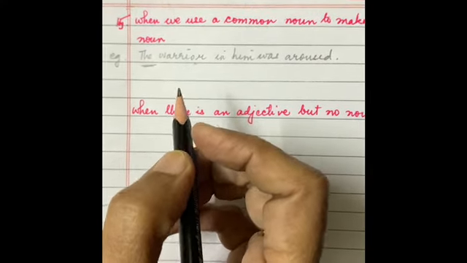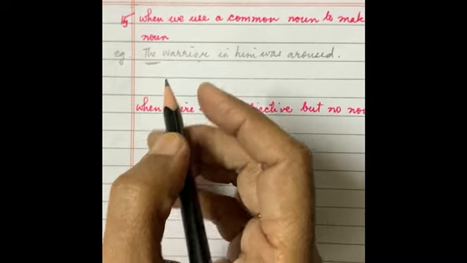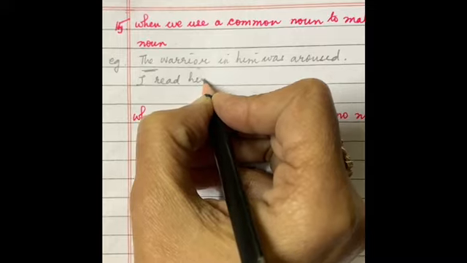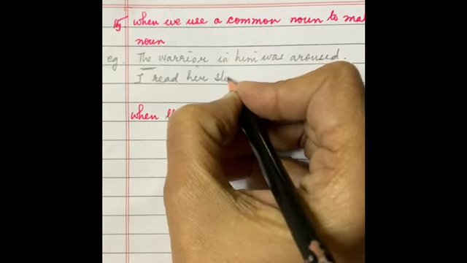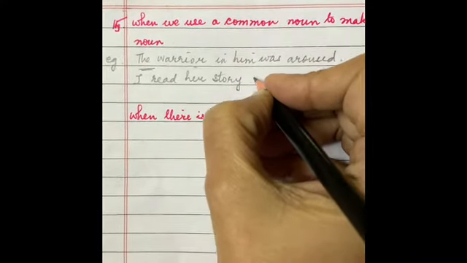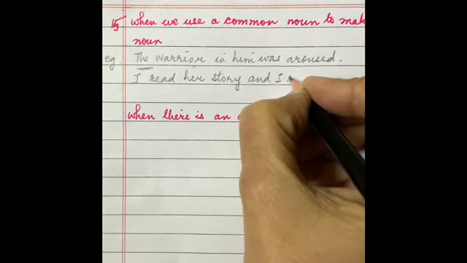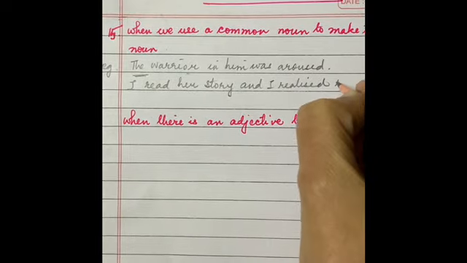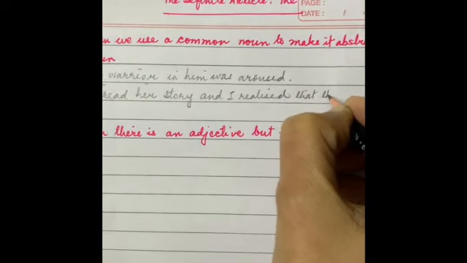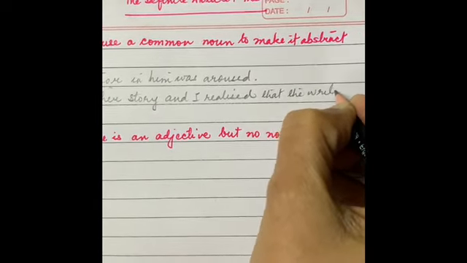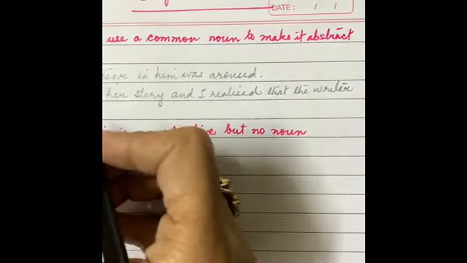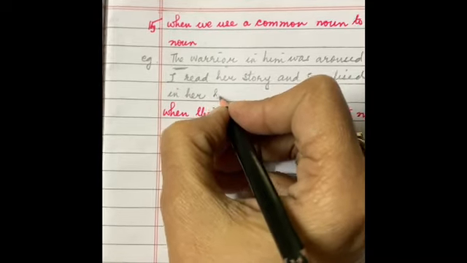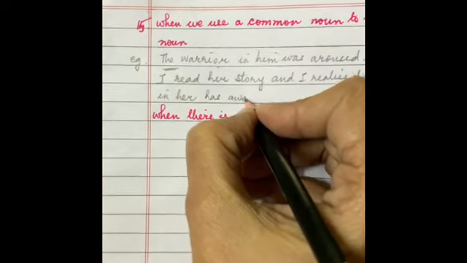I would like to give you one more example. I read her story and I realized that the writer in her has awakened.